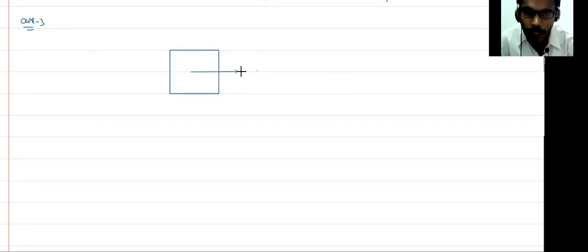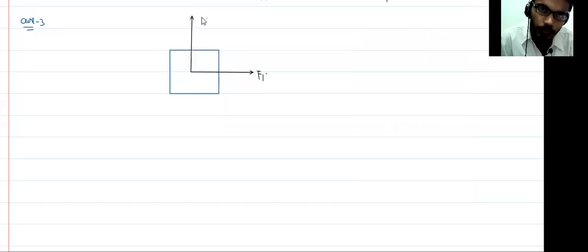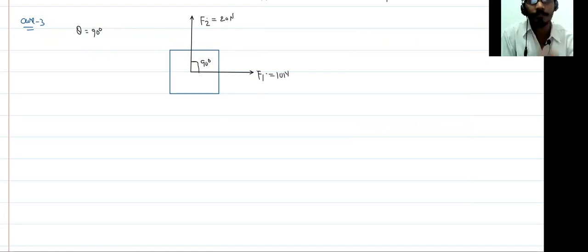Suppose you have a block and you apply a force in this direction, which is F1. There is another force, F2. You can see the angle between these two forces is 90 degree, means theta becomes 90 degree. If F1 equals 10 Newton and F2 equals 20 Newton, what is the net force?